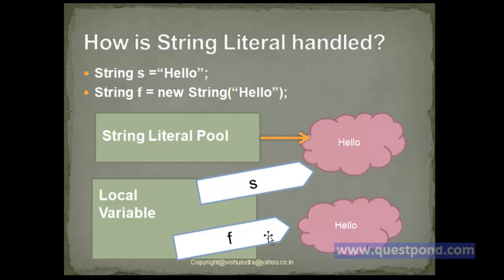As a result, f is now not referring to the string literal hello which s refers to, and it refers to a different object present in the memory. As a result of this, dot equals returns true since both the contents are the same, but the == operator returns false since s and f are referring to different memory locations.